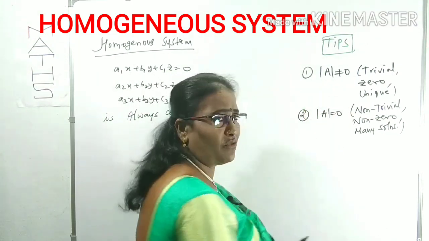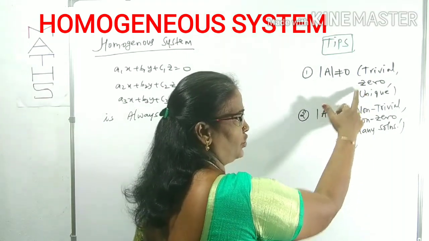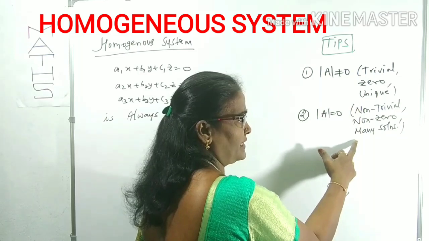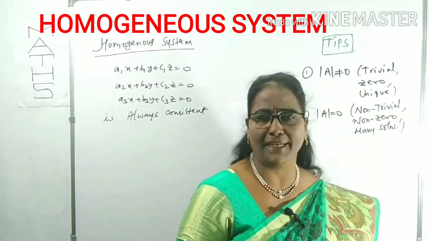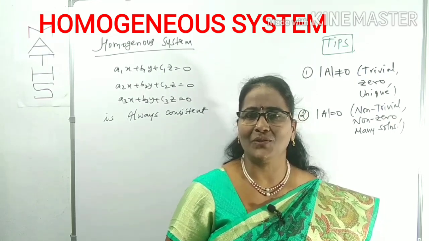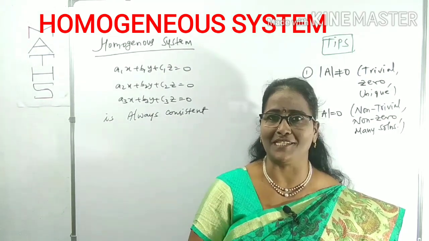If det A equals 0, what happened? It can be trivial opposite non-trivial, zero opposite non-zero. Unique means what? Unique means only one. Unique opposite many solutions. That's it. Those are simply the conditions about the homogeneous system.